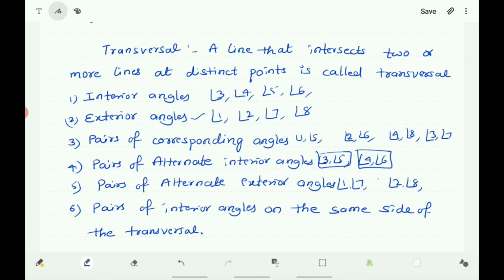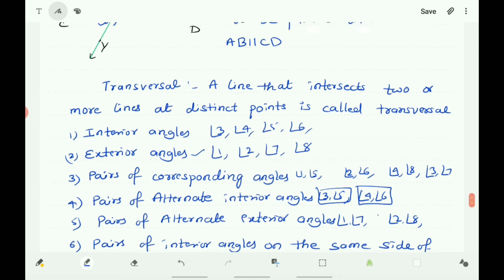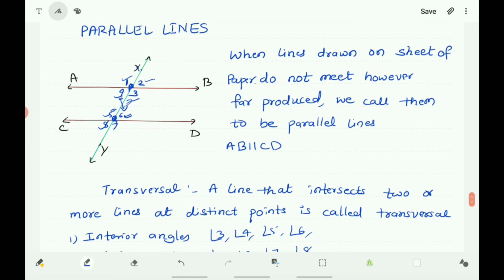Next, about the interior angles on the same side of the transversal. Here, angle 3 and angle 6 are on the same side of the transversal and they are interior angles. So, they are called the interior angles on the same side of the transversal.